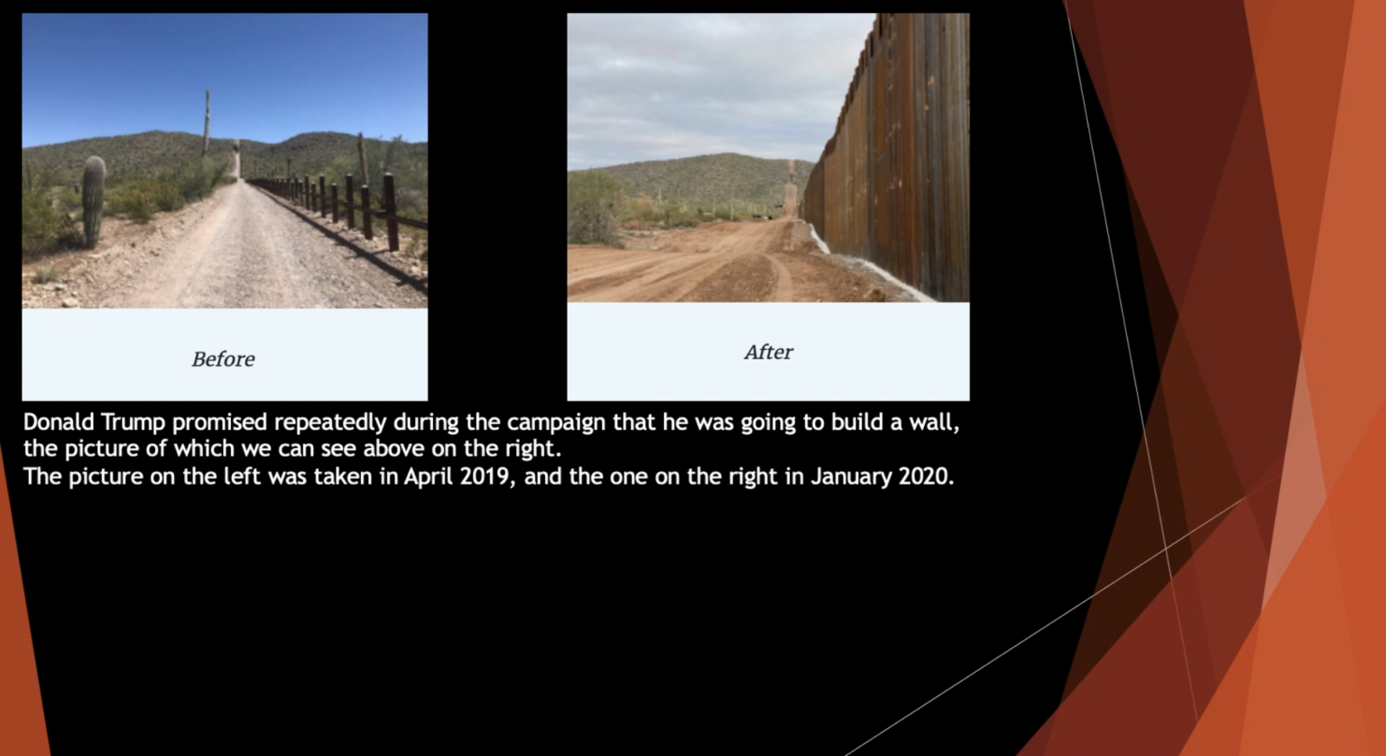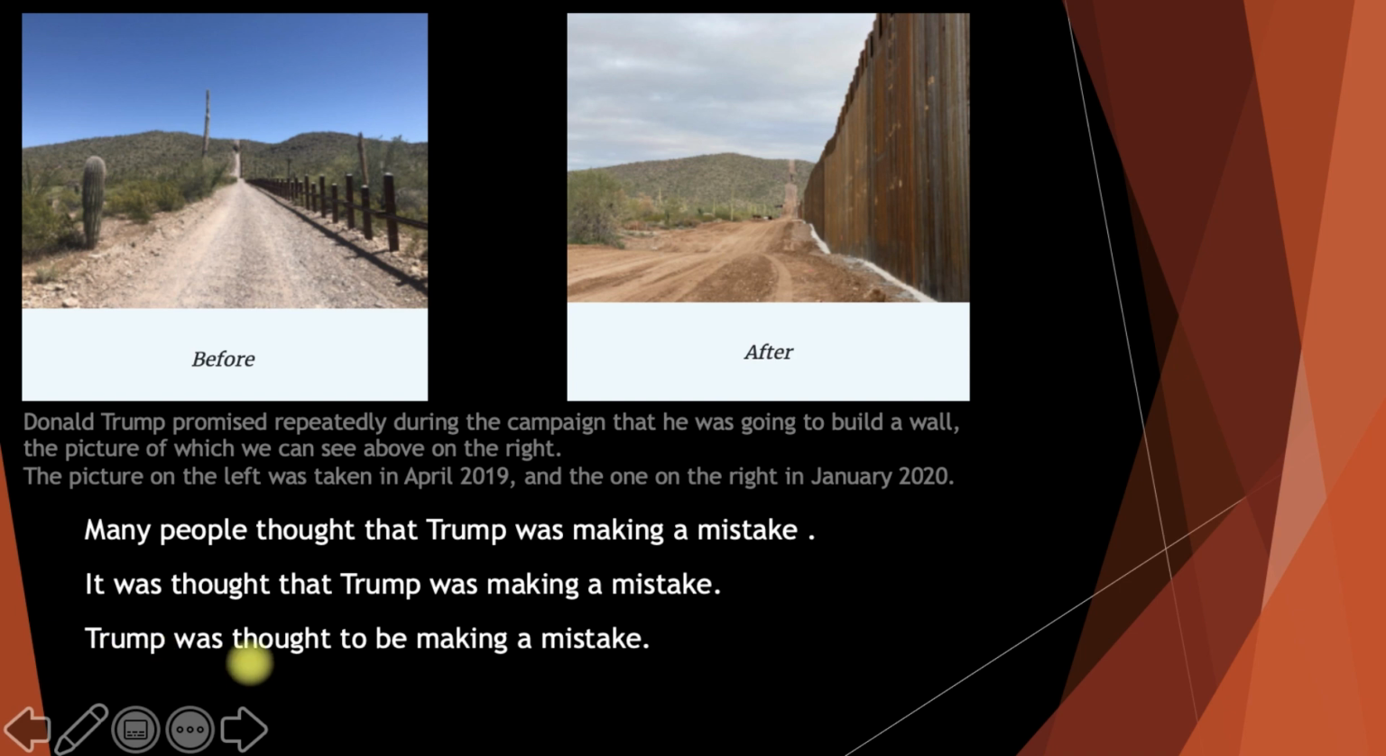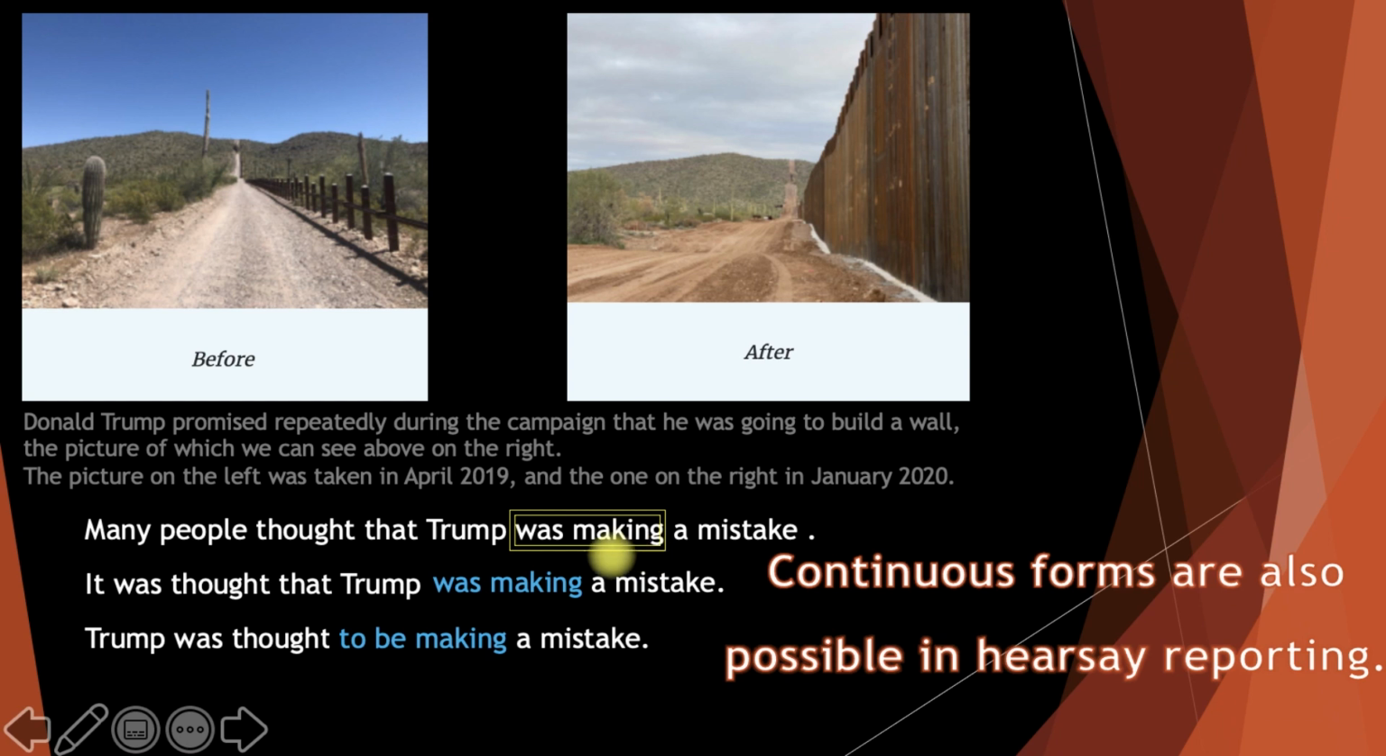Here we see a before and after caused by Donald Trump. You know, he promised to build a wall like this and he did it. And many people thought that he was making a mistake. So how can I rewrite it in a hearsay reporting sentence? I can say it was thought that Trump was making a mistake, or Trump was thought to be making a mistake. So you see, continuous forms are also possible while writing a hearsay reporting sentence.